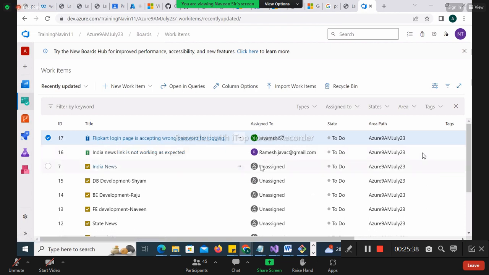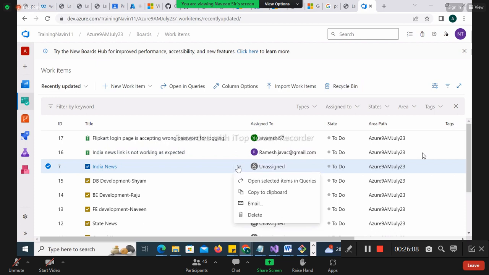Now, understand please. You have all the liberty if you realize that you don't want to work on this issue or task. I want to delete it, because I created this task by mistake. What to do? You cannot just move it to the recycle bin. The recycle bin is a place where your deleted tasks will be. You have to delete it. So you have an option of these 3 dots. Click on it and delete that.